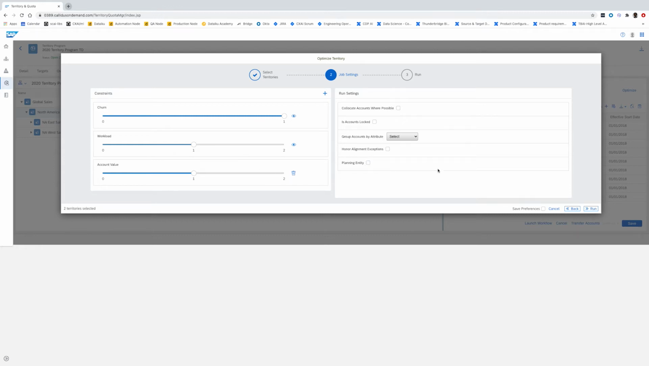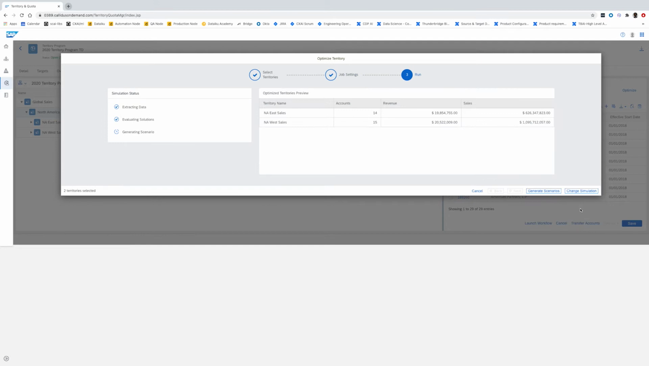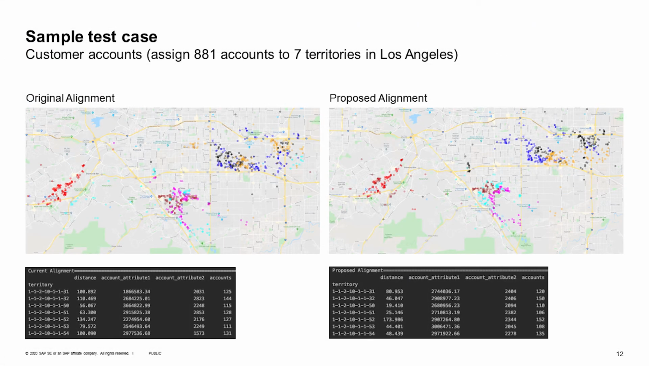And once all the settings are done, you can run the optimization, and you can see the proposed solution here. So for this example, the proposed solution is that the first territory has 14 accounts and the second one has 15 accounts. So the workload is balanced, and also revenue is balanced here. Revenue corresponds to the account value that I added as an additional constraint to the problem. And once you have the proposed solution, you can generate scenarios. I hope you enjoyed the demo.